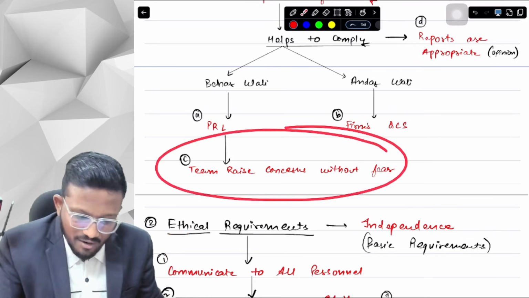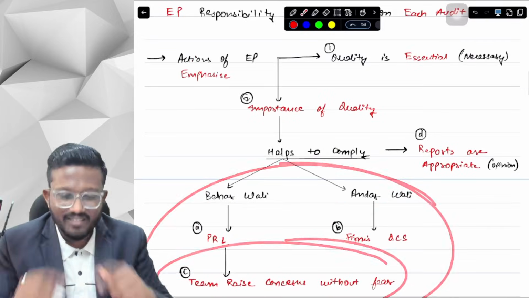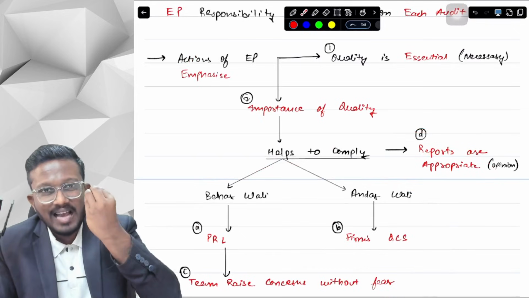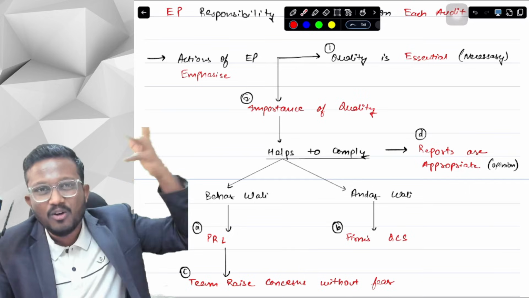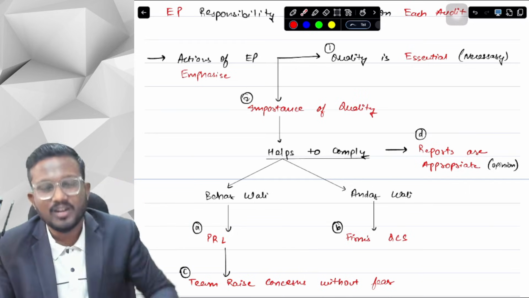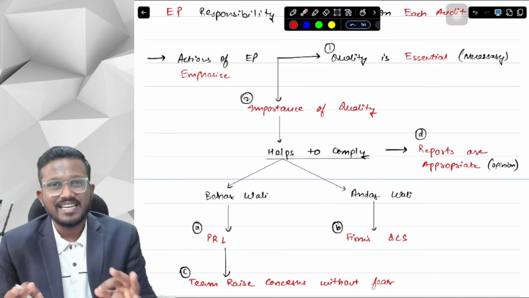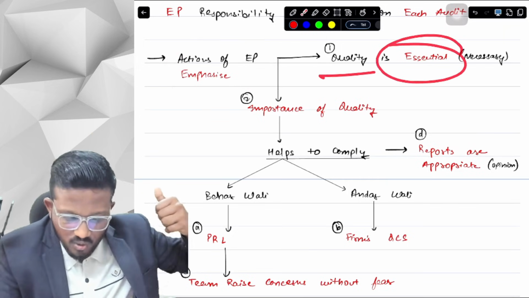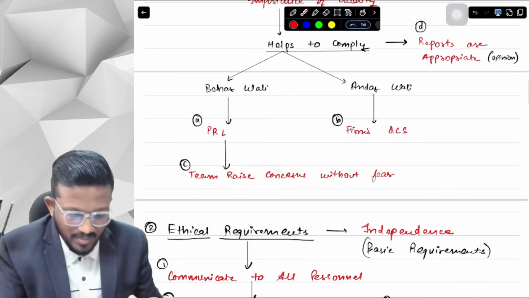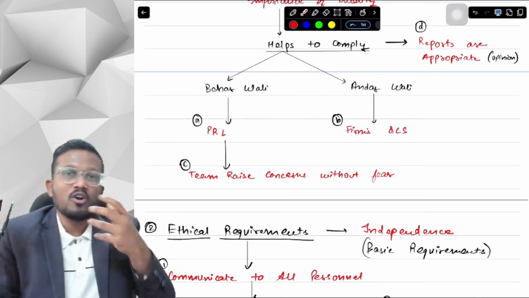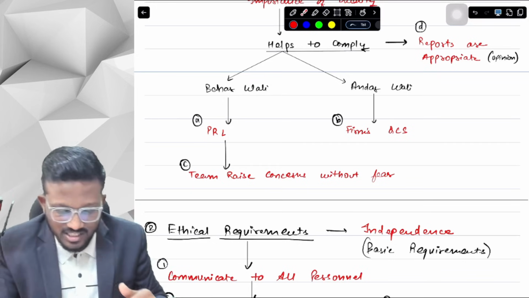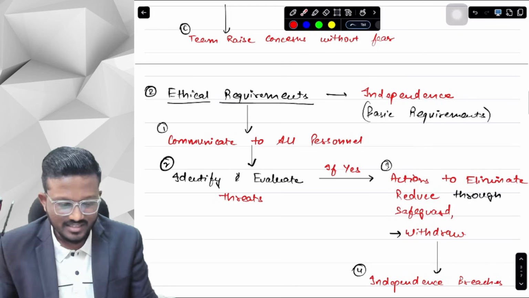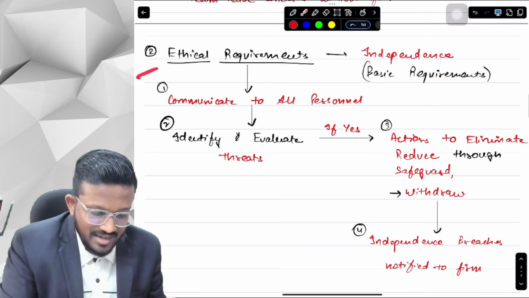Okay, yes sir. And if we are able to do everything, then quality will help us in making our report appropriate, because the main outcome of an audit is the auditor's report, and the auditor's report will be appropriate if we are able to work with quality. So what we are saying is, actions of the EP shall emphasize: quality is essential, quality is important. Quality helps us comply with PRL and the firm's quality control system. If we are not complying, the team can raise concerns without fear of reprisals, and if we do everything, then our reports will be appropriate in the circumstances. Got it? Yes sir.